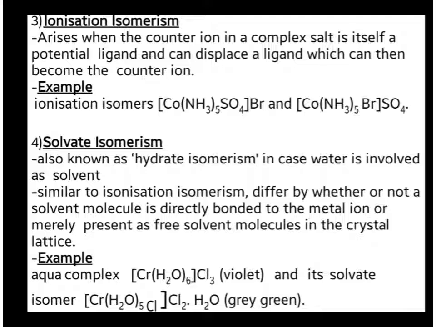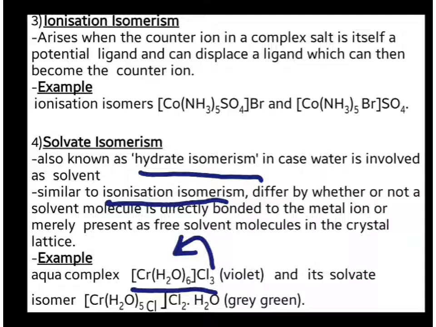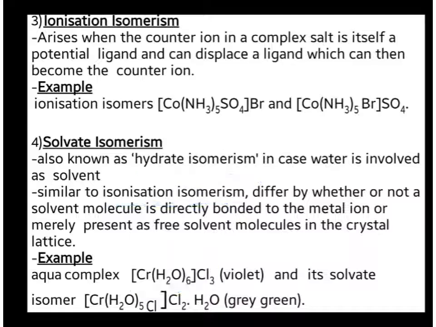Next we have solvate isomerism, also known as hydrate isomerism. Here water is involved as a solvent, so this is similar to ionization isomerism. Look at the example. Here we have an aqua complex with 6 aqua ligands, which can be replaced by the counter ion. In this complex we had 6 aqua ligands inside the entity and 3 chloride counter ions.